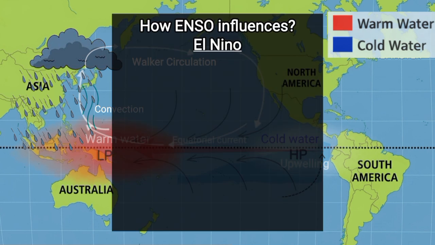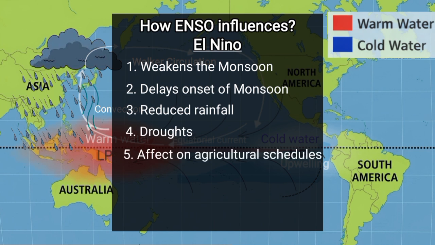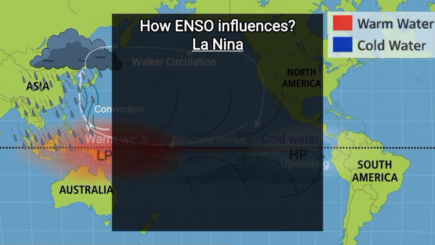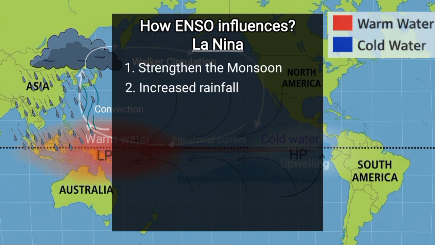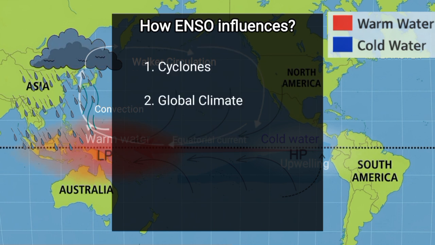How does ENSO impact? ENSO affects the Indian monsoon. During El Nino, it weakens the monsoon, delays the onset of the monsoon, reduces rainfall, and causes drought, affecting agricultural schedules and water resource management. During La Nina, it strengthens the monsoon, increases rainfall, causes early withdrawal of the monsoon, and helps agriculture. ENSO also impacts cyclones and global climate.